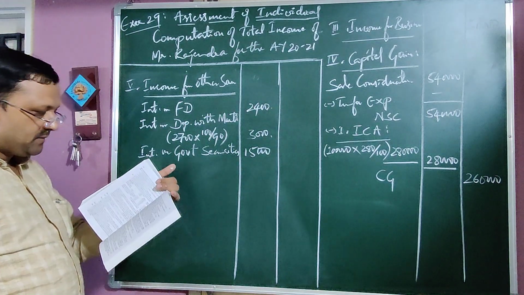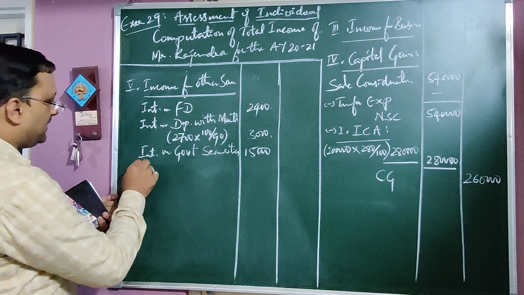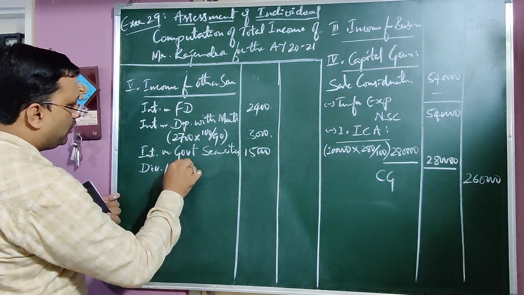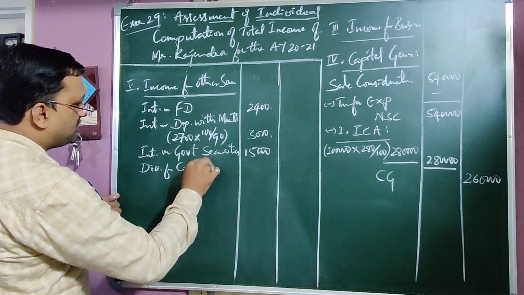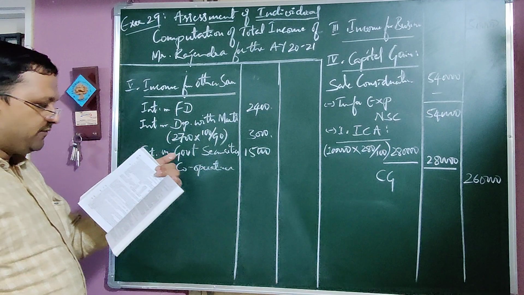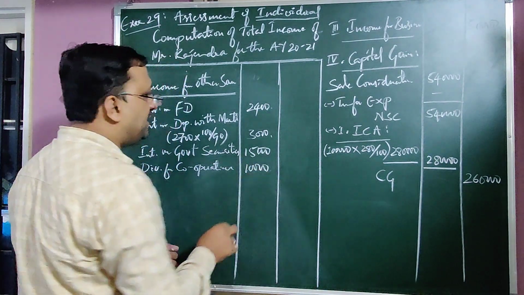Next, after interest on government security, dividend from cooperative society. If it is from a foreign company or cooperative society, it is fully taxable, so 10,000 rupees.